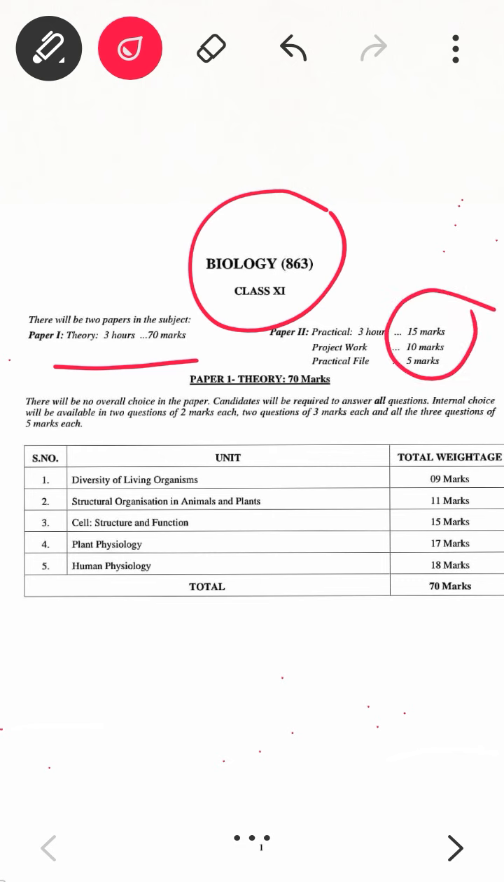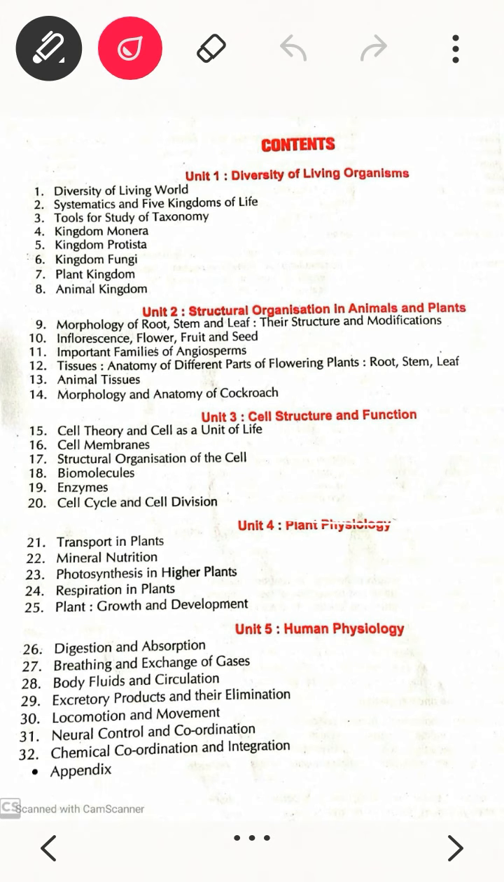You can see here 15 marks, 3 hours duration is there. Project will carry 10 marks and practical file 5 marks. Now see the syllabus. Unit wise we are going to discuss it. So the first unit is diversity of living organisms, structural organization in animals and plants, then cell structure and function, plant physiology and human physiology. Okay, so in total you can see the weightage of marks here. Okay, let's move to the next page.